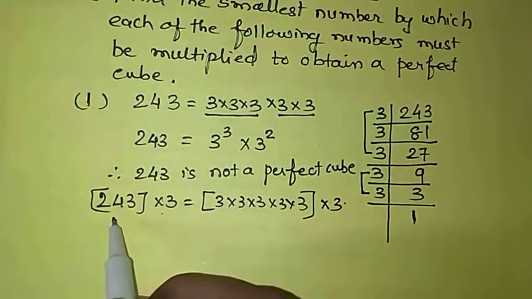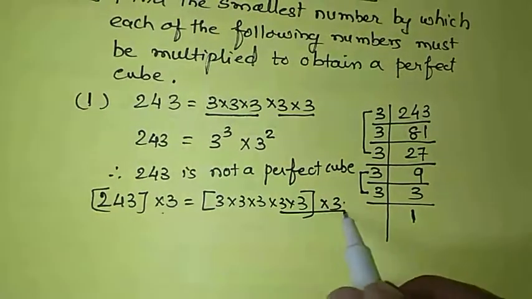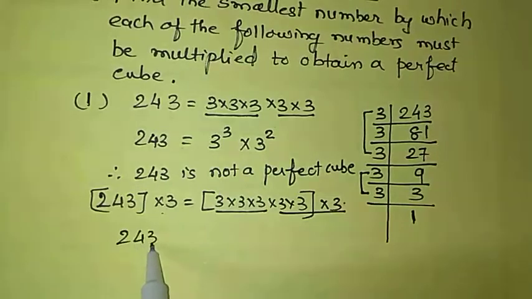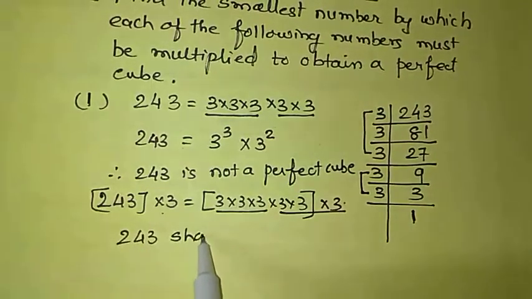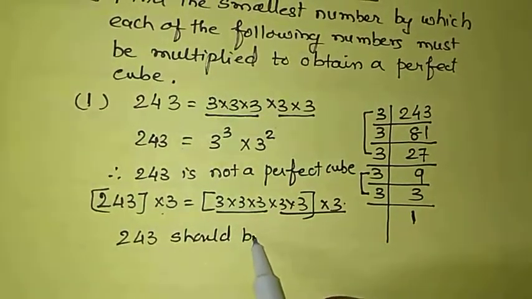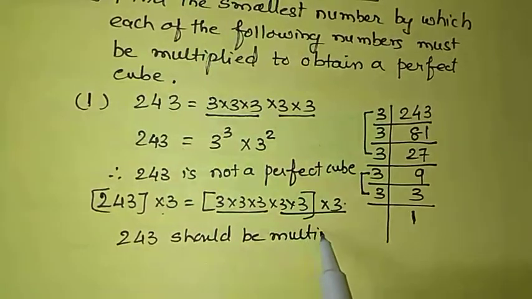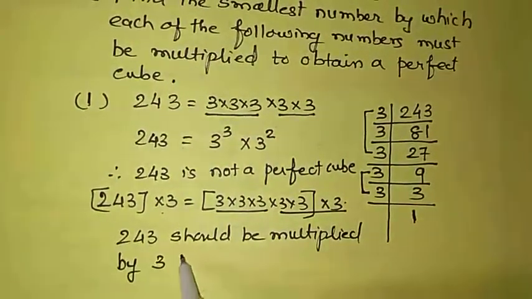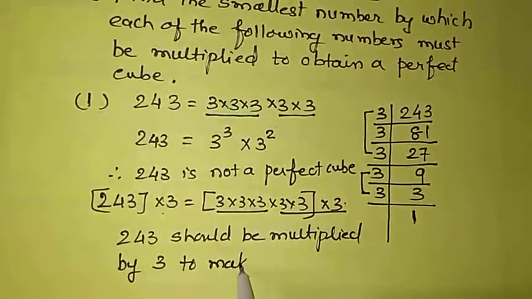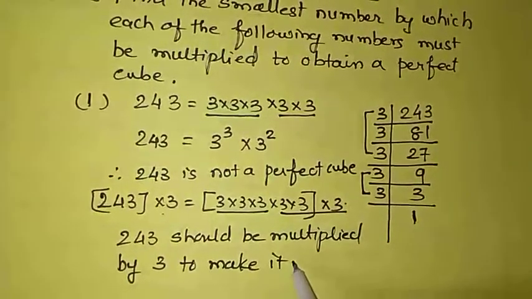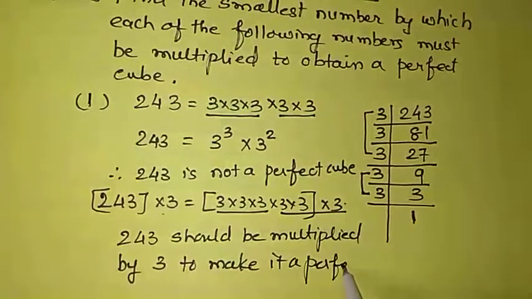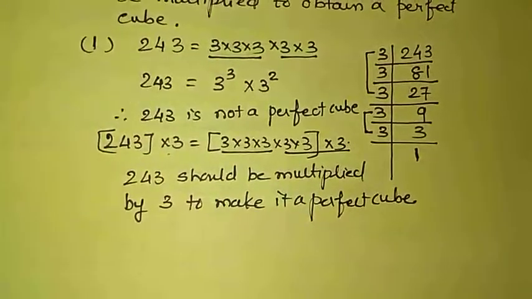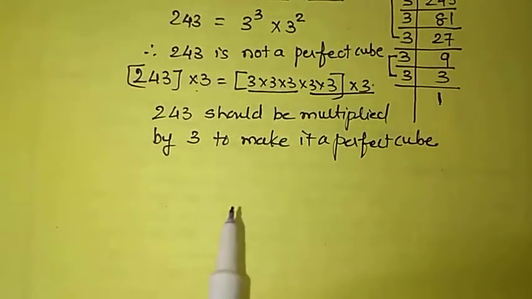Then it will become a group of 3. So 243 must be multiplied by 3 to make it a perfect cube.